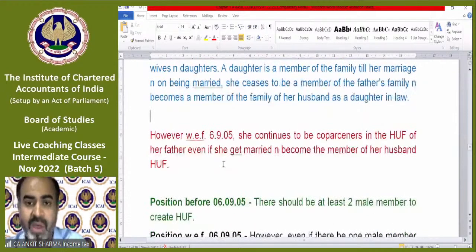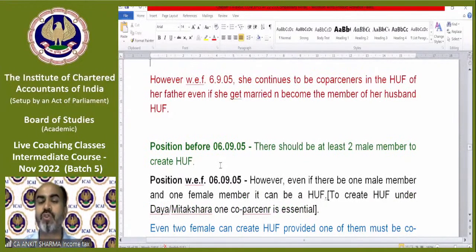Okay. Now, with effect from 6 September 2005, she continues to be a co-partner in the HUF of her father, even if she gets married and becomes a member of her husband's HUF. So, position before 6 September 2005, there should be at least two male members to create a HUF. Position with effect from 6 September 2005 now: even if there is one male member and one female member, it can be a HUF. To create a HUF, we just need one co-partner and the other can be a co-partner or a member.